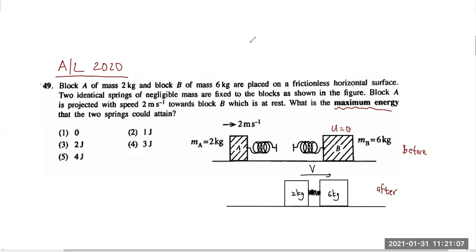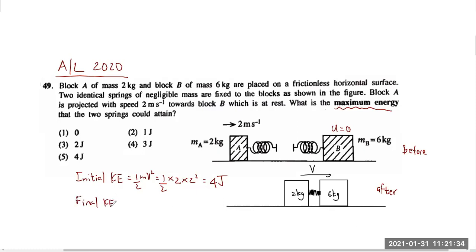Now before the collision, let me calculate the initial kinetic energy of the system. This one is at rest. Only A is moving. I can say half mv squared. That's the equation. Half into mass 2 into velocity 2 squared, and that is 4 joules. That is the initial kinetic energy.